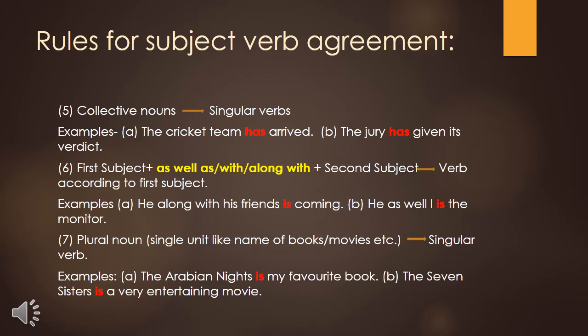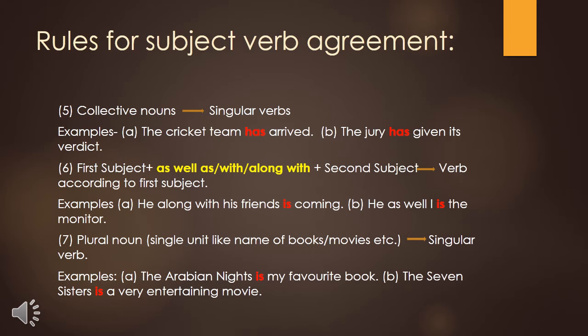Now see rule number 6. If again in a sentence there are two subjects and both are joined by as well as, with, along with, etc., then whatever verb we have to use in the sentence should be according to the first subject. Again I am telling you, when two subjects are joined by as well as, with, along with, then whatever helping verb we use in that sentence should be according to the first subject.